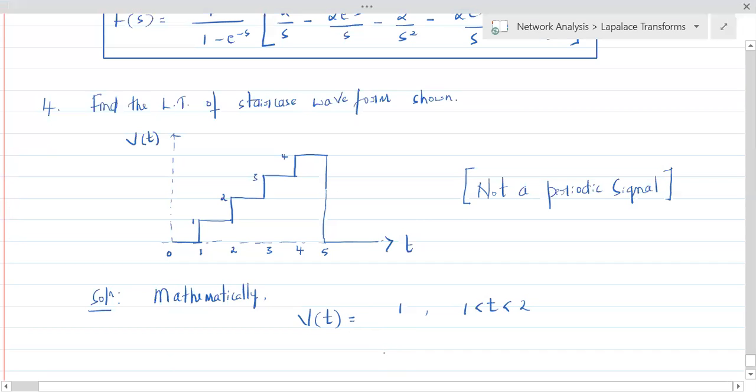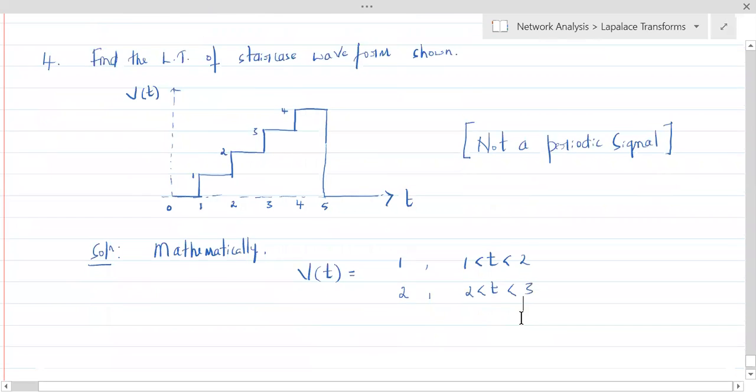Fine. Then I have the second step, that is 2 for t greater than 2 and less than 3. Fine.